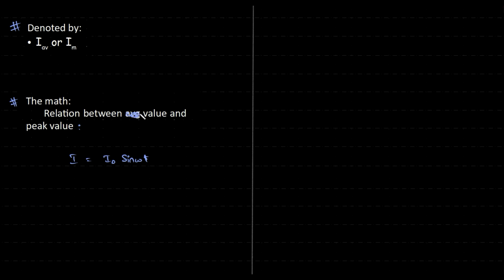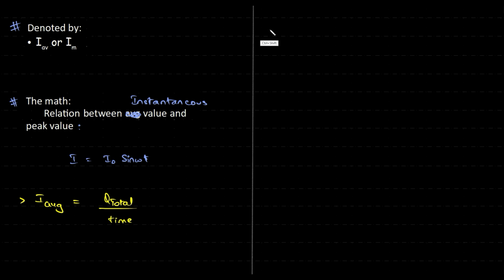Okay, instantaneous, not average. So instantaneous current is given by this particular equation. Now, as per the definition, I average is the total charge that flows through divided by total time.